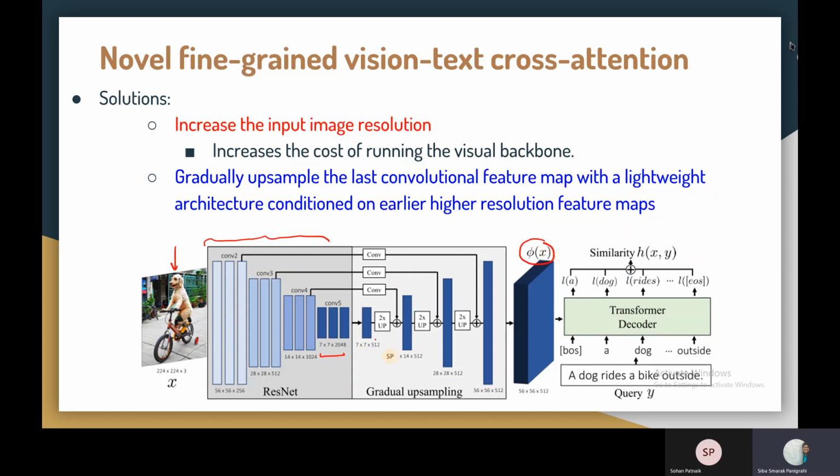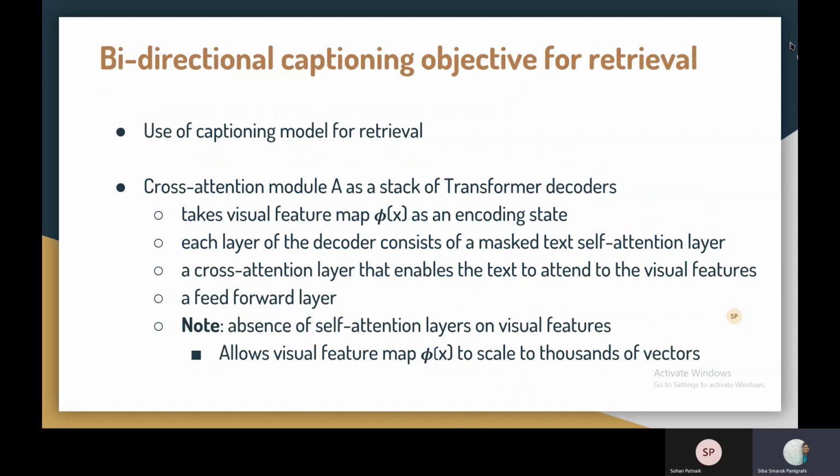And instead of feeding the output of the final layer of the CNN architecture, we want to feed something else which contains more information. So what they do is they do a gradual upsampling with a very lightweight architecture. And in each step of upsampling, they're using the information from the CNN backbone or the visual encoder backbone to do the upsampling. So that's the idea basically here. And ultimately, they're obtaining this phi x. Now with this phi x and this query y, they're going to find the similarity h of xy. Now the cross-attention thing is happening here using this transformer decoder, and we will see in the next slide how exactly that is happening. So yeah, they're using captioning model for retrieval.